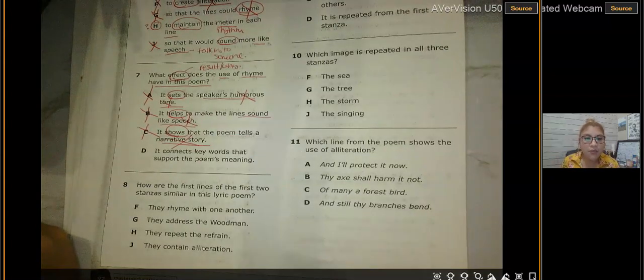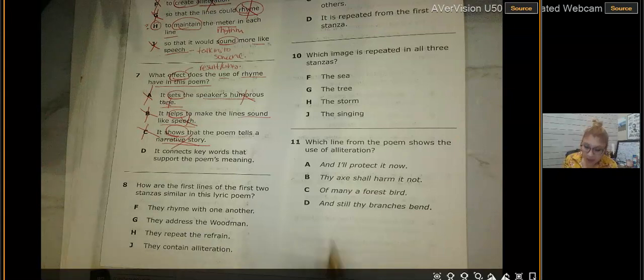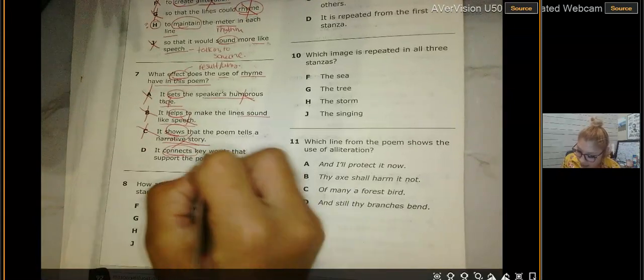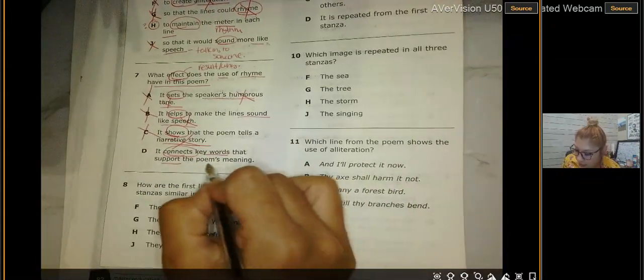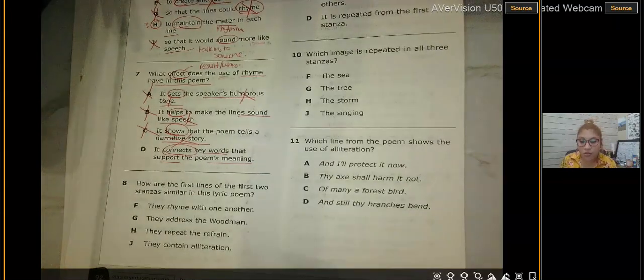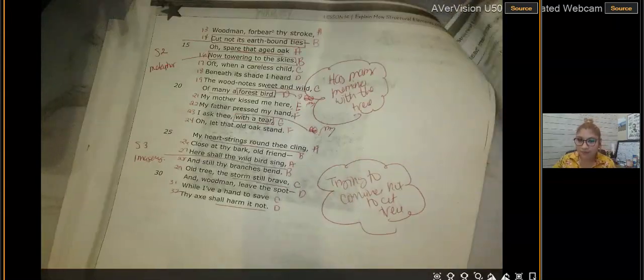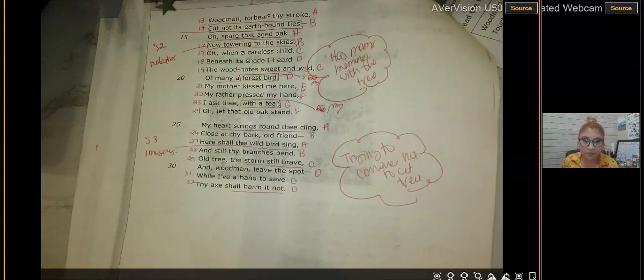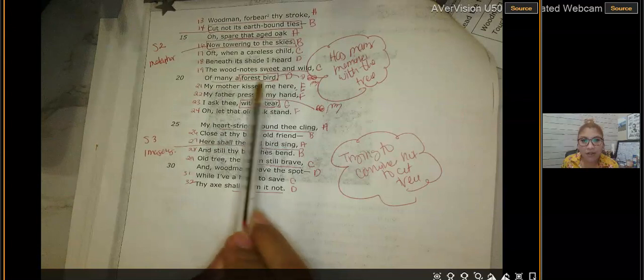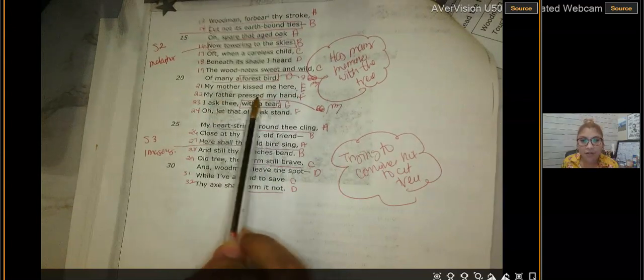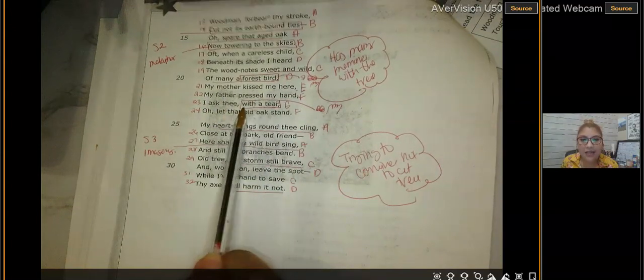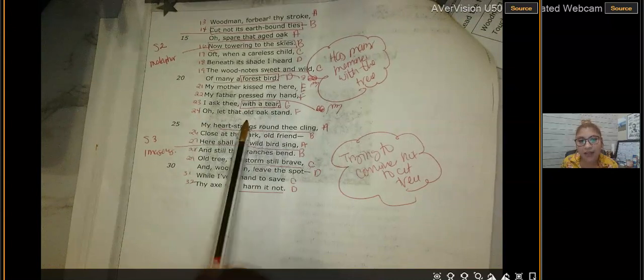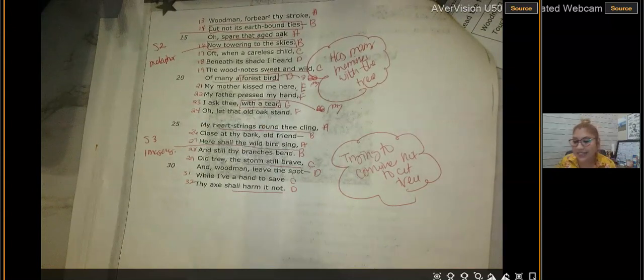D, it connects keywords that support the poem's meaning. Well, when we go back to stanzas 2 and 3, we see in line 21, "My mother kissed me here, and my father pressed my hand. I asked thee with a tear, oh, let that oak stand."